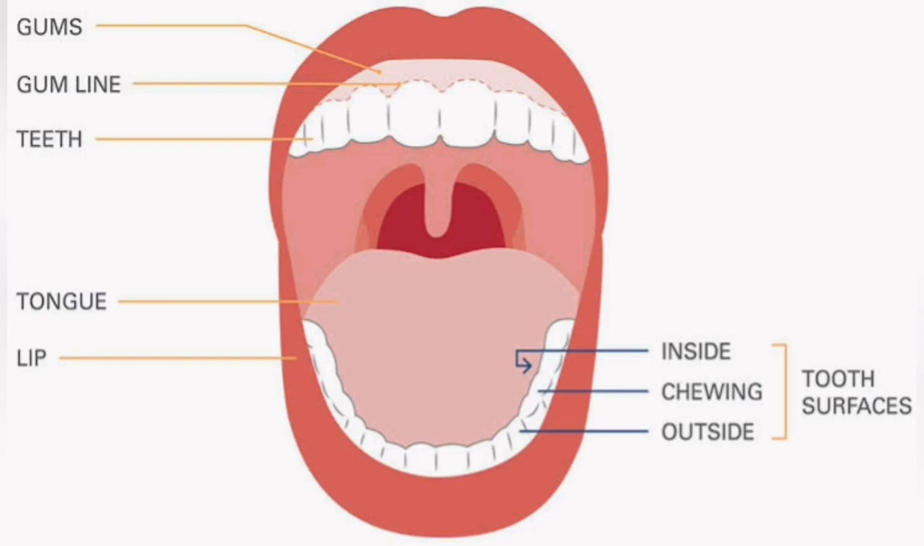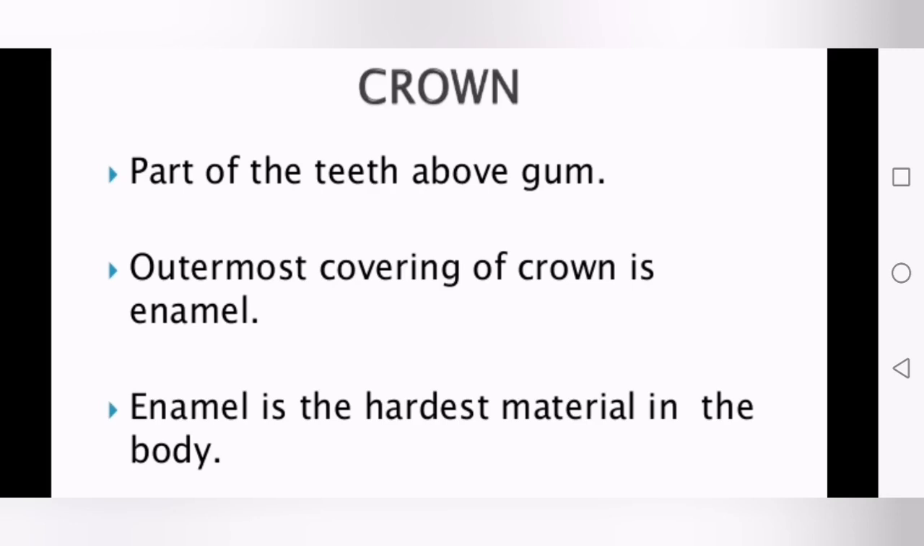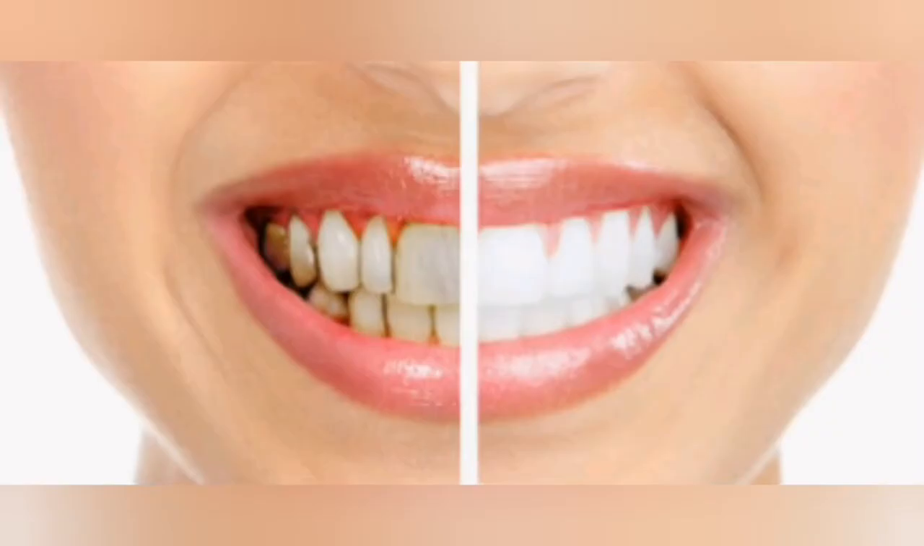Now see the parts of the tooth. In the crown we have enamel and dentine, and in the root we have pulp, bone and blood vessels. First look at the crown. It is the part of the tooth above the gum, the visible part, and it is covered by enamel, the hardest material. See, the white color of the teeth is because of the enamel, and if we lose that enamel, the teeth will become discolored.